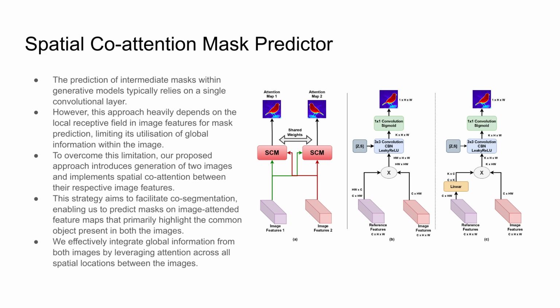This strategy aims to facilitate co-segmentation, enabling us to predict masks on image-attended feature maps that primarily highlight the common object present in both the images. We effectively integrate global information from both images by leveraging attention across all spatial locations between the images.